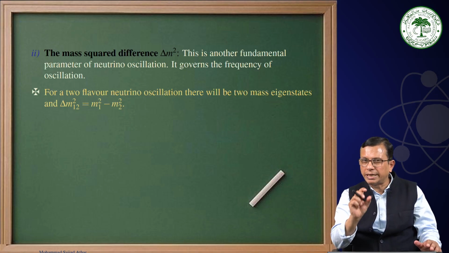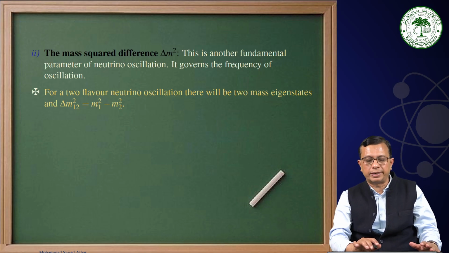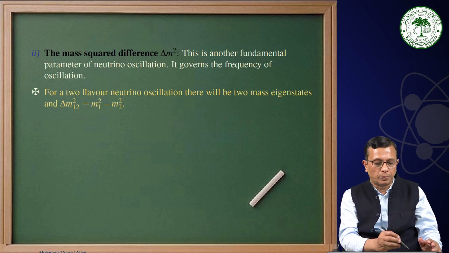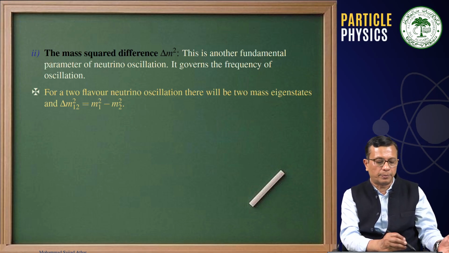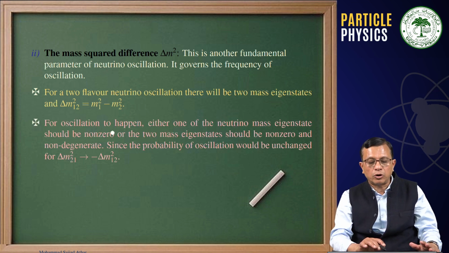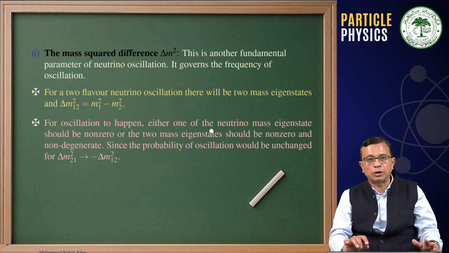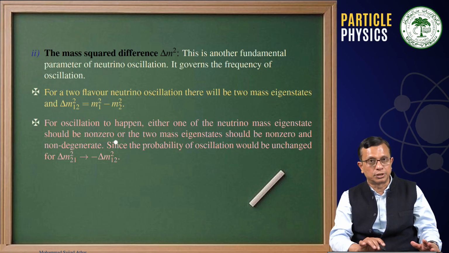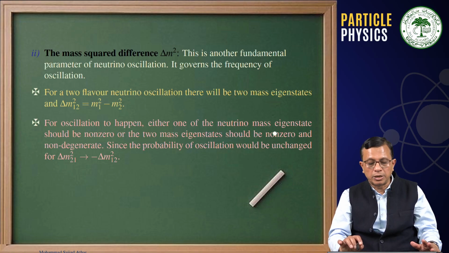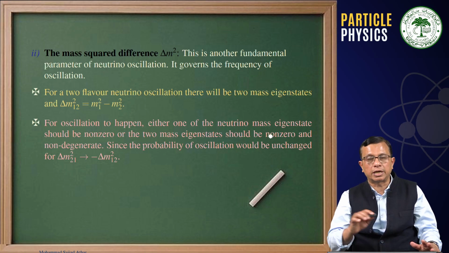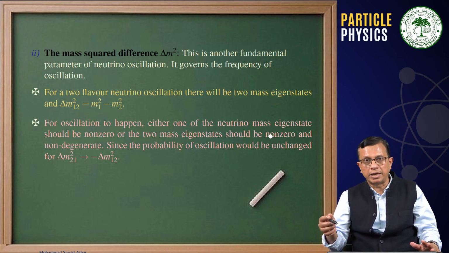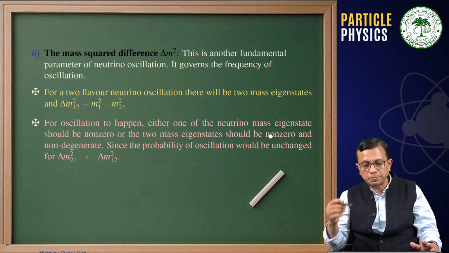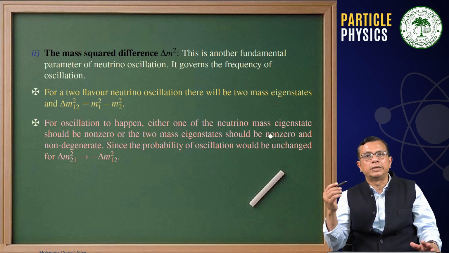For a two flavor neutrino oscillation, there will be two mass eigenstates, and we take the M1 square minus M2 square difference. For oscillation to happen, either one of the neutrino mass eigenstates should be non-zero, or the two mass eigenstates should be non-zero and non-degenerate. They cannot have the same energy. Therefore, there must be a finite value of delta M square.